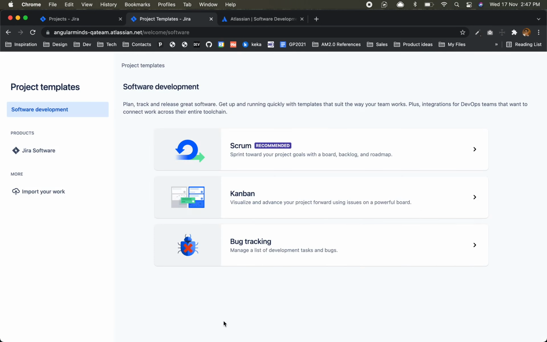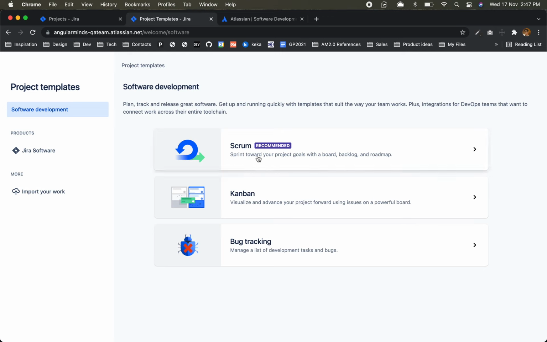Now we cannot use Jira unless there is at least one project. So they are forcing us to create one project. Now they have these project templates, right? How the projects will be organized. As you can see, Scrum is most recommended.